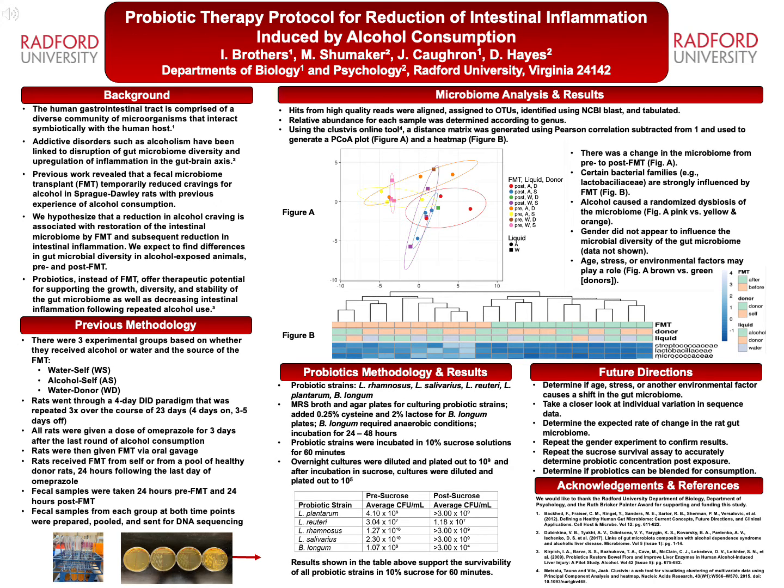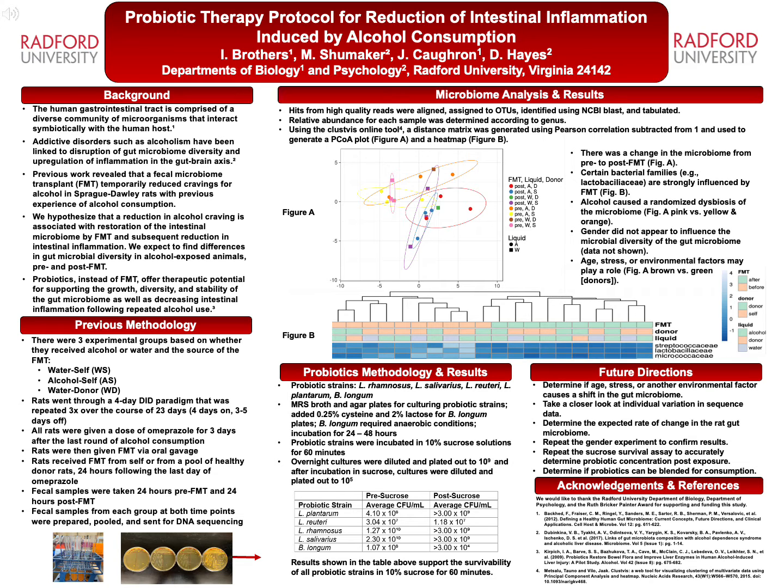The human gastrointestinal tract is made of a diverse community of microbes, collectively known as the gut microbiome, that play a role in maintaining the host's health. A reduction in the diversity of microbial species within the gut microbiome is linked to addictive disorders such as alcoholism. In our lab, previous work discovered that fecal microbiome transplants temporarily reduced alcohol cravings in rats exposed to alcohol.